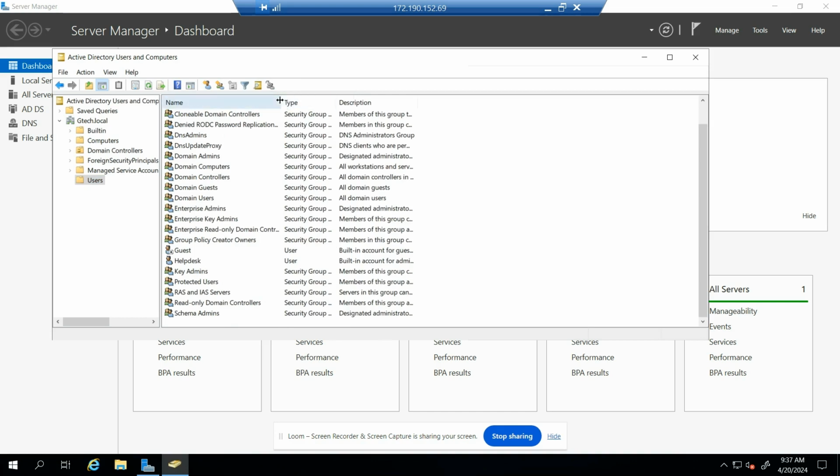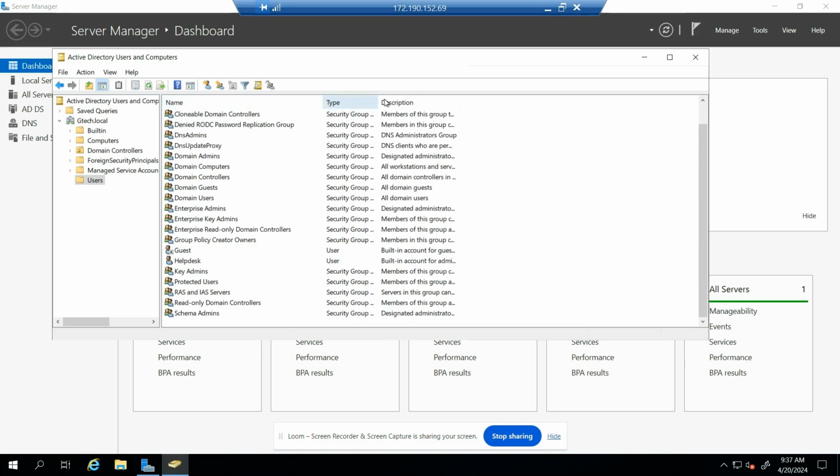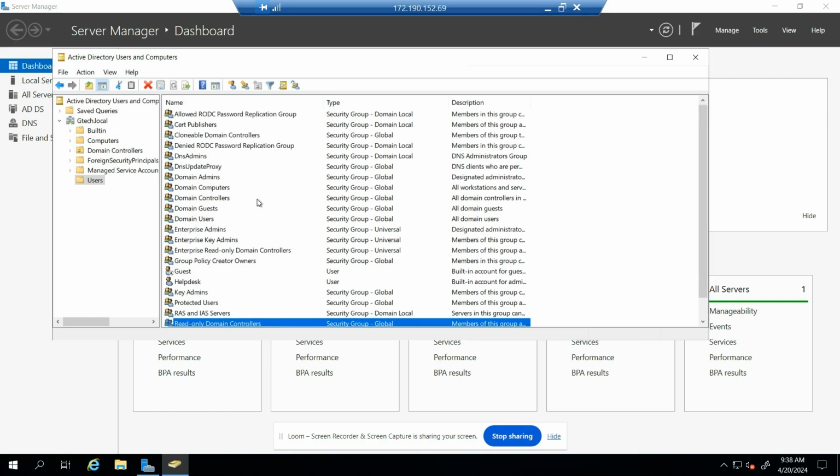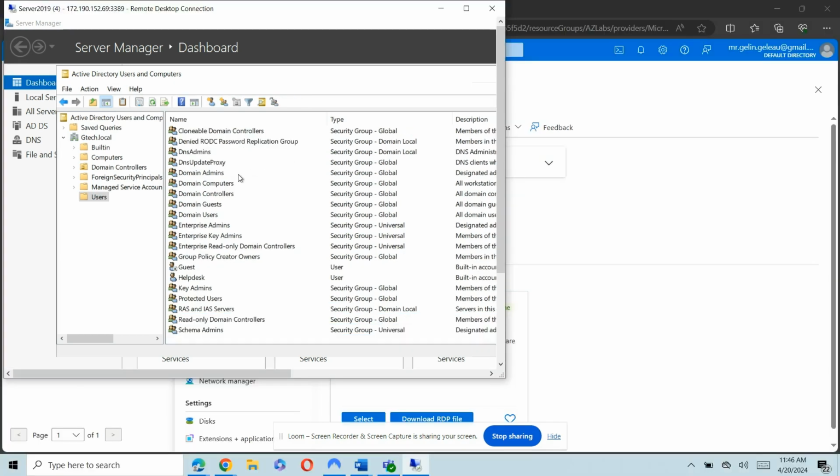And they're all part of the security groups. Okay. There you go. You got DNS update processes, domain users, domain guests, controllers, domain admins right here. You got help desk. Yeah, so we have quite a few accounts here. So this is what we're gonna do here: we have all these different accounts.